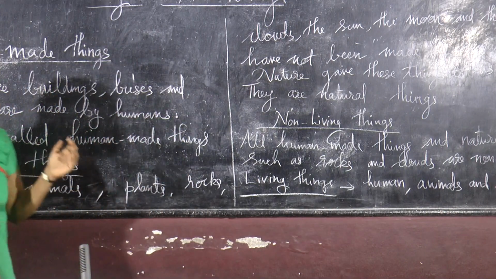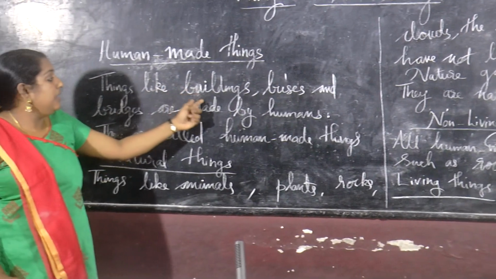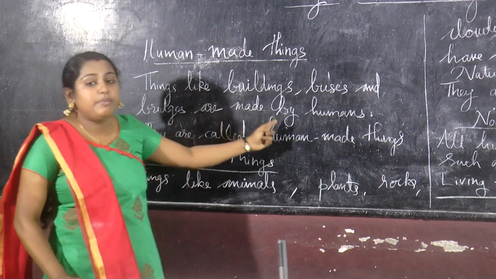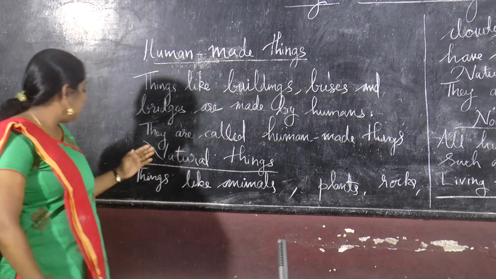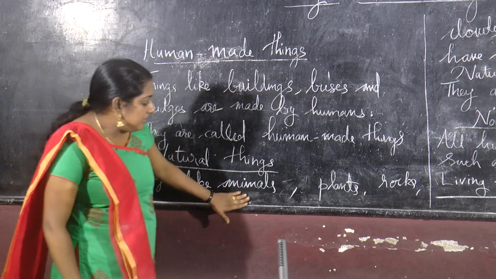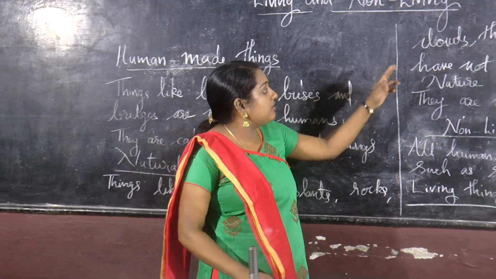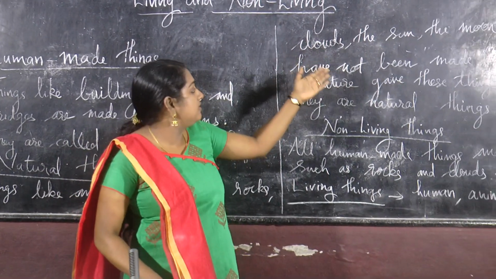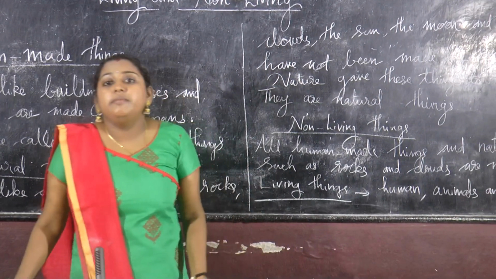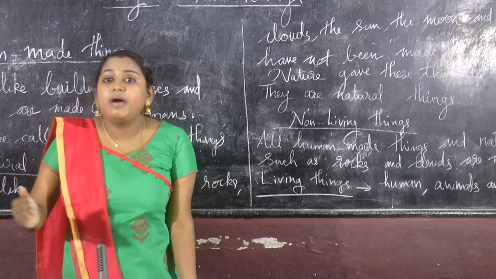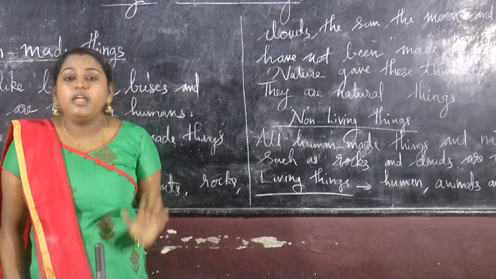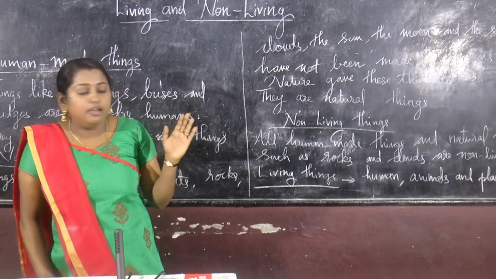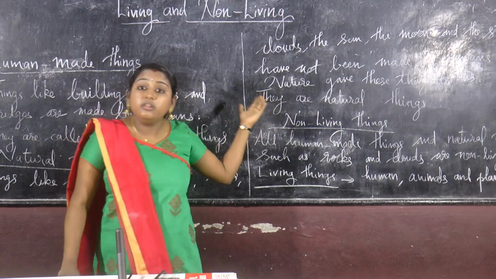So we studied human made things and natural things. What are human made things? Buildings, buses and bridges are made by humans. They are called human made things. What are natural things? Things like animals, plants, rocks, clouds, the sun, the moon, the stars have not been made by humans. They are given by nature. They are called natural things. So you have to write 5 things given by nature, or natural things.